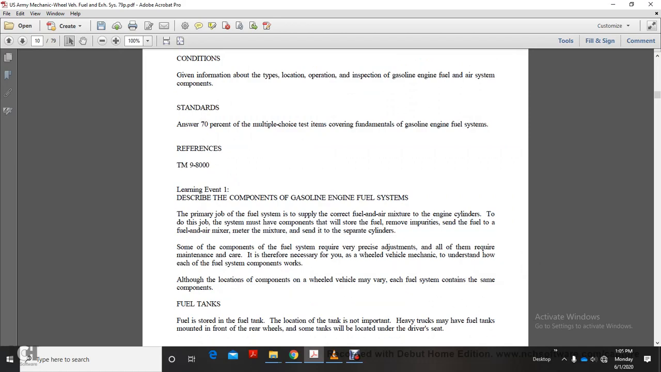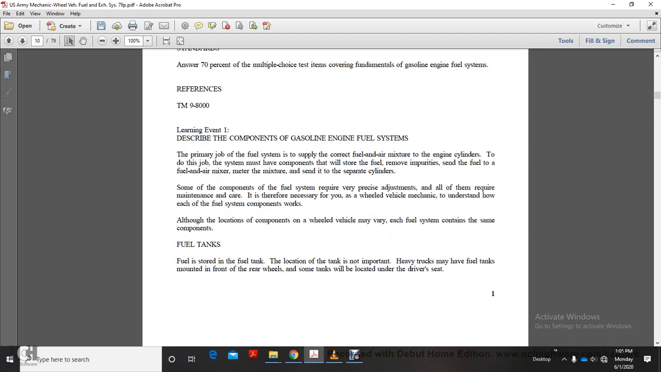The primary job of the fuel system is to provide the correct fuel and air mixture for the engine cylinders. To do this job, the system must have components to store the fuel, remove impurities, send the fuel to the carburetor, mix the fuel and air, meter the mixture, and send it to the separate cylinders. Some components of the fuel system require precise adjustment. All of them require maintenance with care. It is necessary for the wheel vehicle mechanic to understand how each of the fuel system components works. Although the location of components on the wheel vehicle may vary, each fuel system contains the same components.